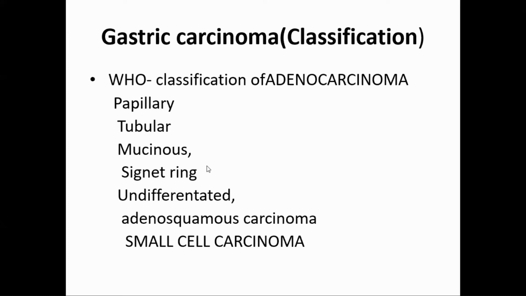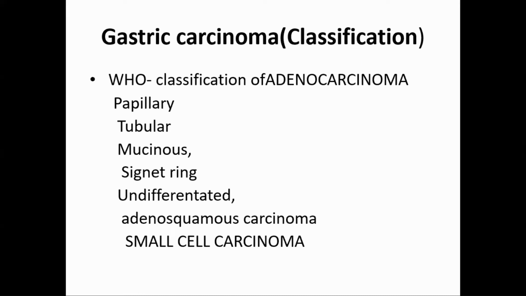Those are the host factor, environmental factor, and genetic factors. Those are the etiological agents. Now we come to gastric carcinoma classification. First we talked about tumors of the stomach, gastric tumor classification, that is benign and malignant.